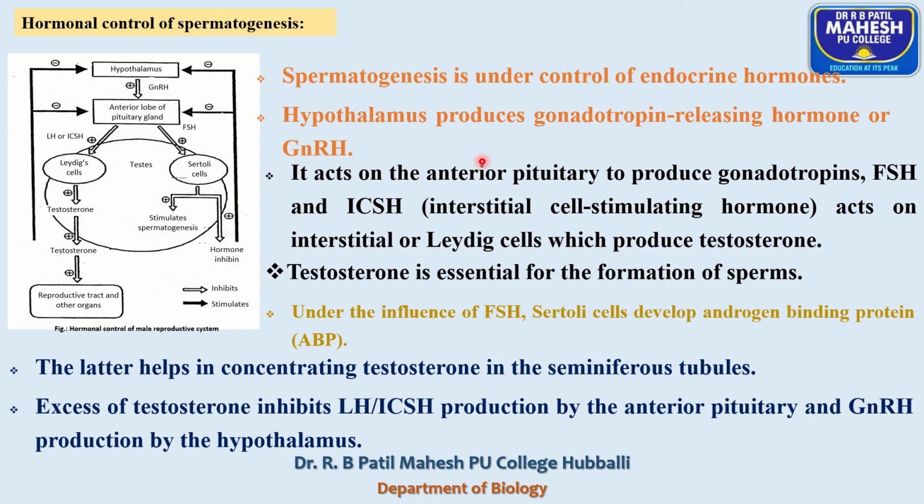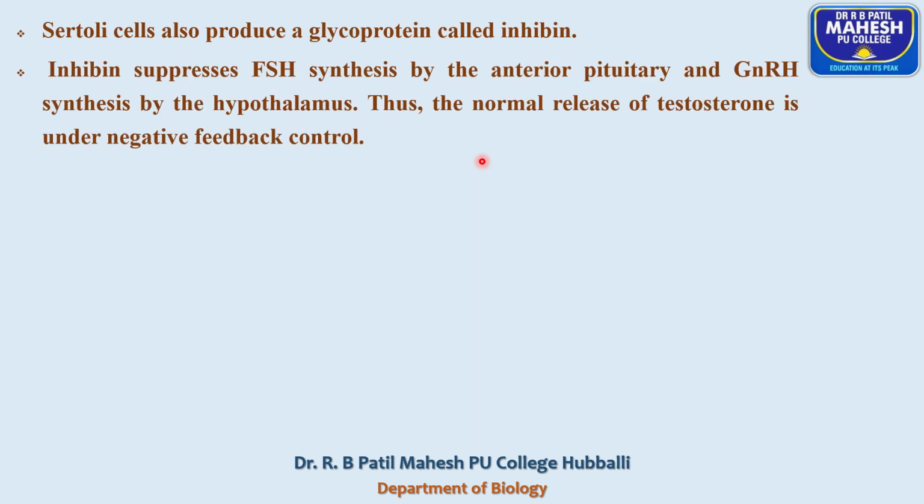So excess of testosterone inhibits the luteinizing hormone production by the anterior lobe of pituitary, and GnRH production from the hypothalamus. That means when the sperm production is under control, immediately the Sertoli cells secrete inhibin hormone. That inhibin hormone inhibits FSH and LH secretion from the pituitary gland.